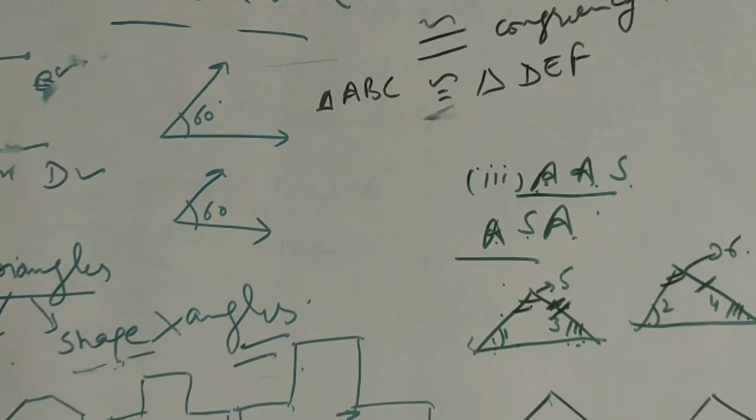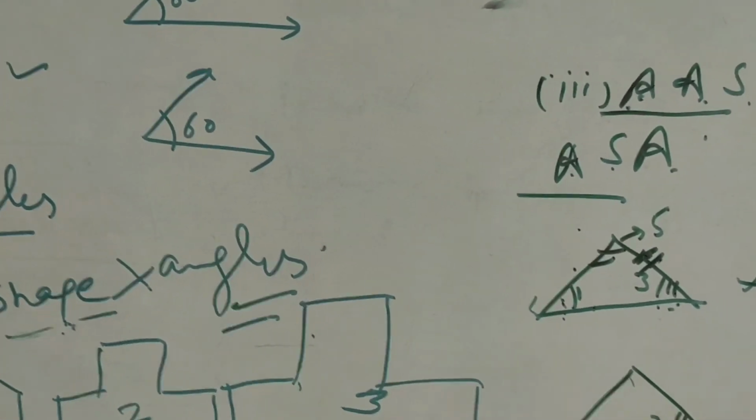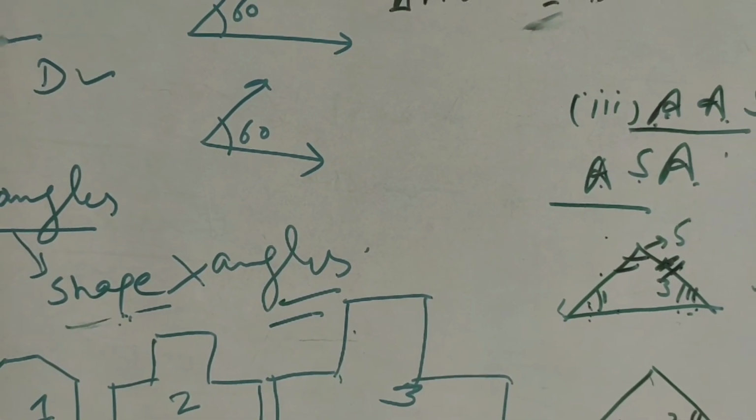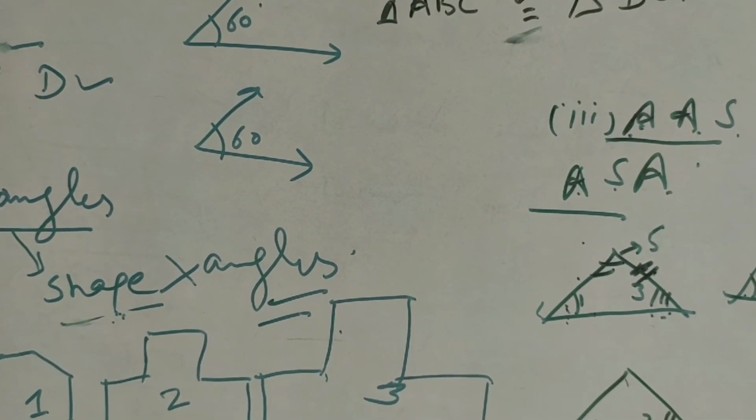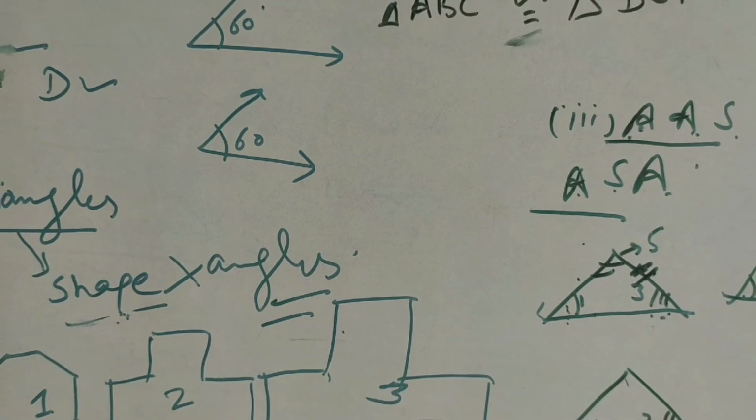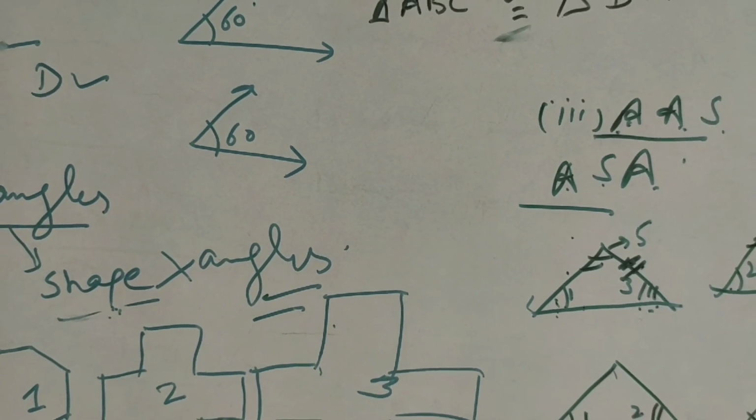So this was the basics of congruency which we have done. In the next few videos we will discuss questions about this.